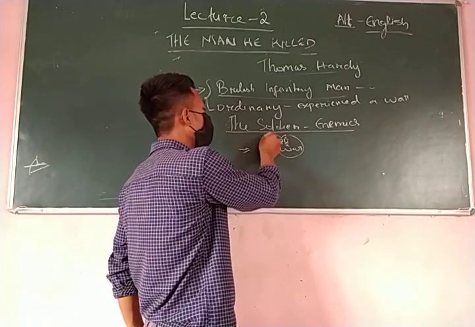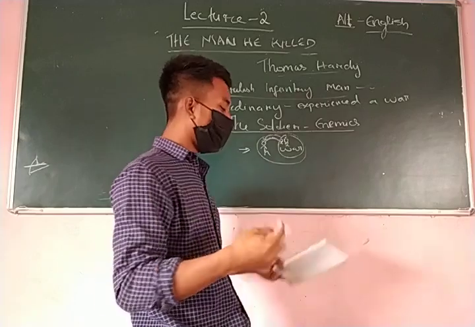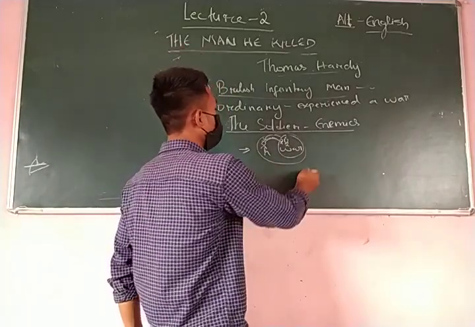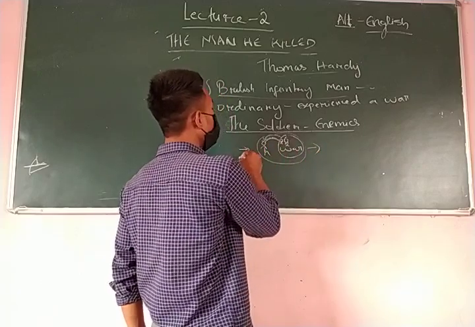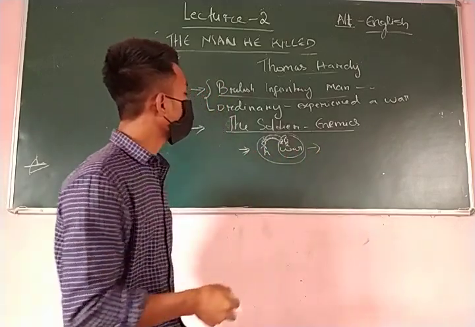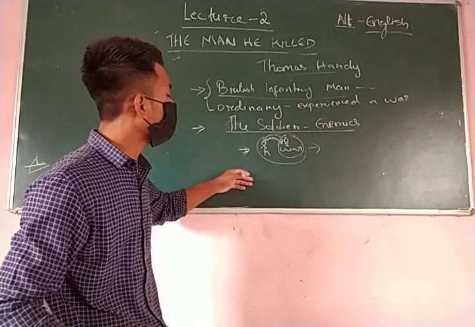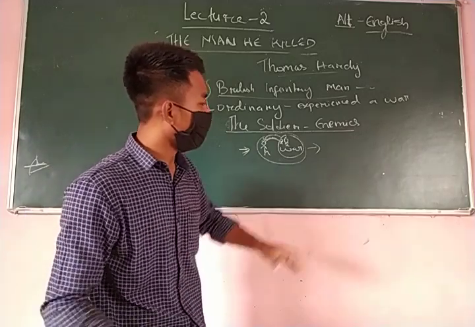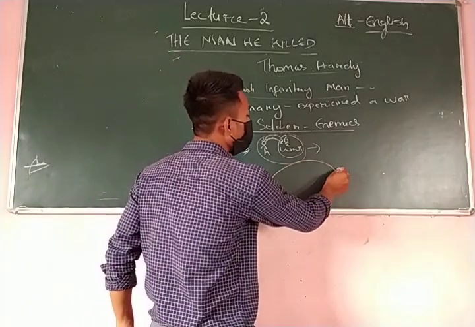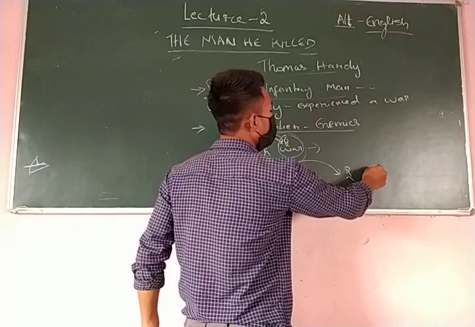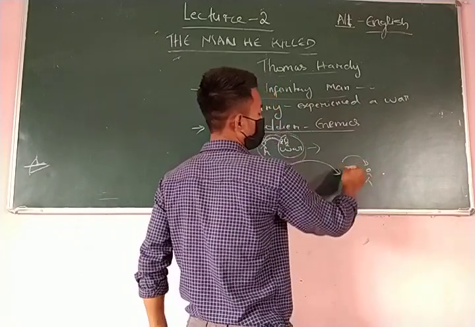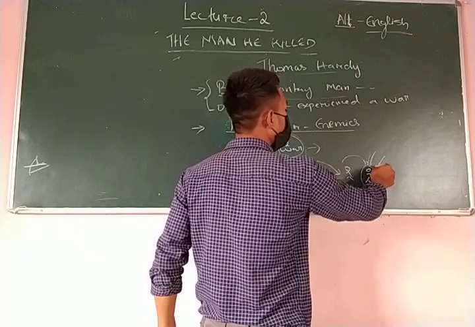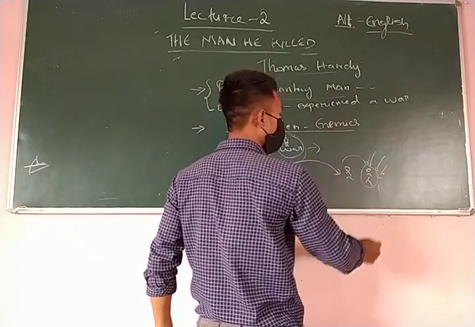So he feels that war is bringing queer and curious things. What Thomas Hardy is trying to explain here is that the ordinary soldier who goes to war kills a man just like him, who is also thinking and feeling the same things, who is also having a family.